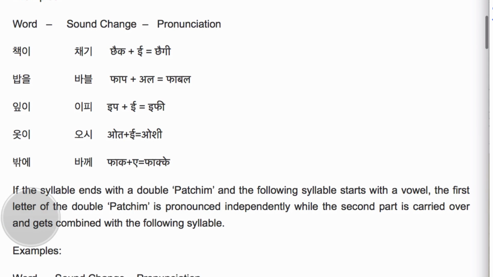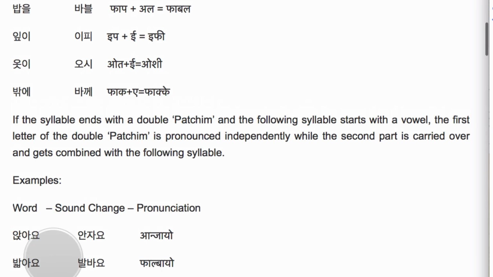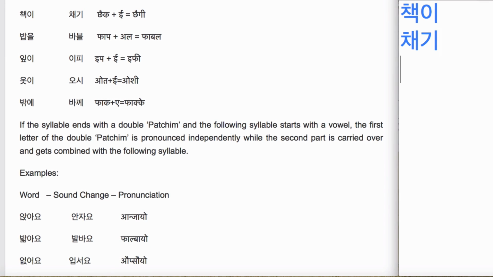And here you see the rule says that if the syllable ends with a double pachim and the following syllable starts with a vowel, the first letter of the double pachim is pronounced independently while the second part is carried over and gets combined with the following syllable. So I will explain it with examples. What happens is when there are two consonants in the Pachim position, like in the word anjayo, okay, so we have a nian and we have a chiat and it is being followed by a vowel.